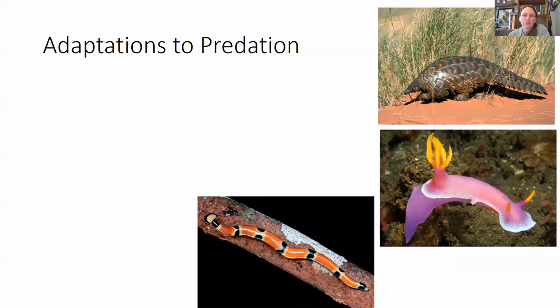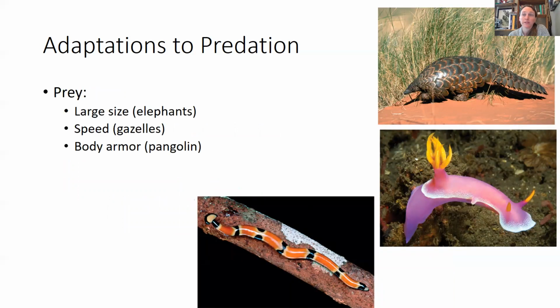And there are some adaptations to predation. So for example, you can be really big, like an elephant. Doesn't have many predators because it's so big.